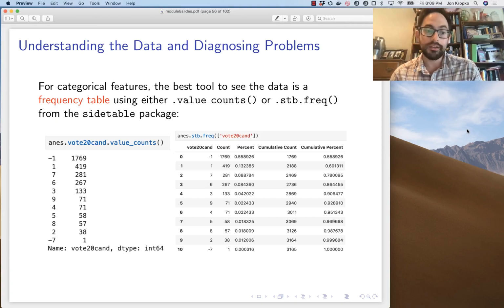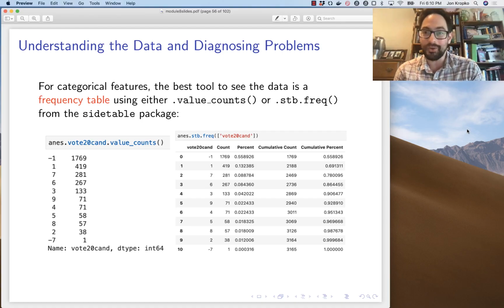Okay, we can take a look at value counts and we can take a look at a frequency table. These two report a count of a categorical variable, category by category. So for this one, vote 20 canned, we have 419 who chose 1. Now, what category 1 means in this case, I don't know.